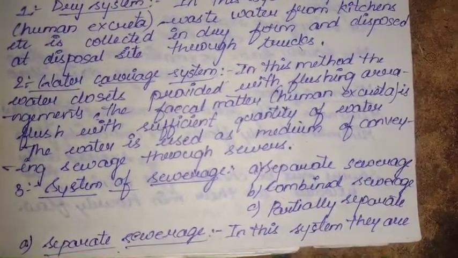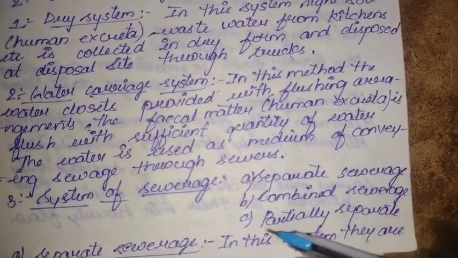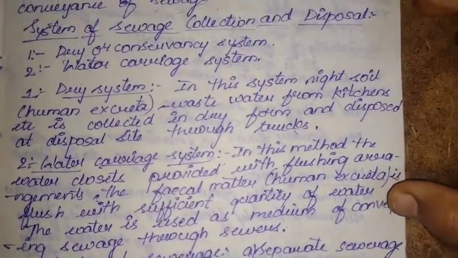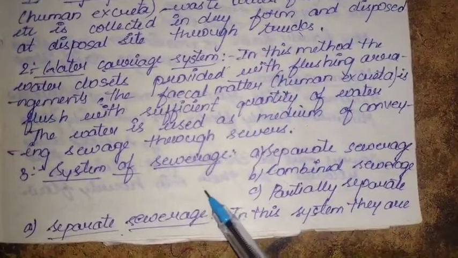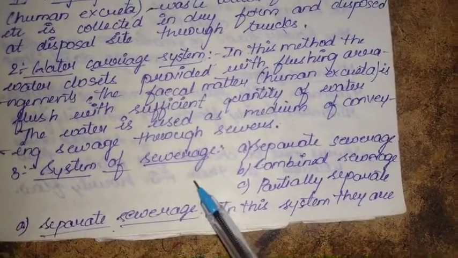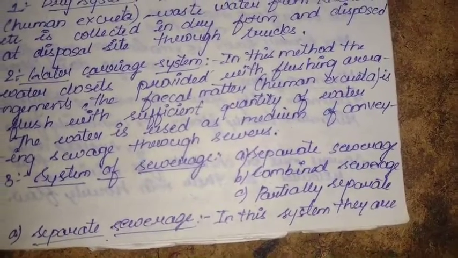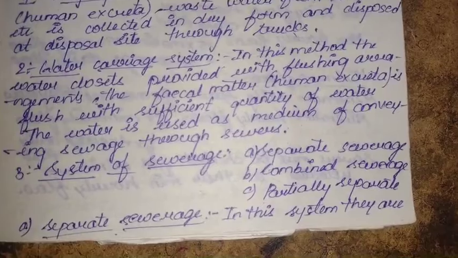Next, we have system of sewerage, that is separate sewerage, combined sewerage, partially separate. Okay, this is system of sewage collection and disposal, but this is system of sewerage. I told you sewerage is nothing but the process of collection and conveyance of the sewage. Okay, the first one is separate sewerage.